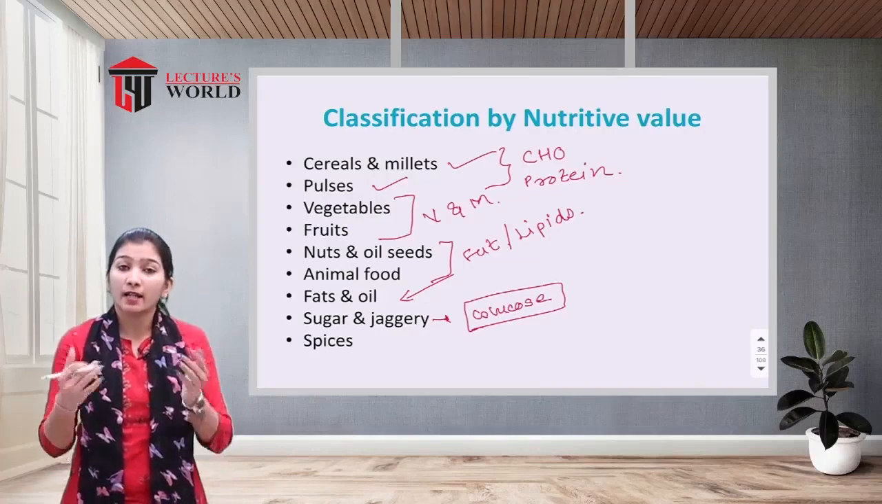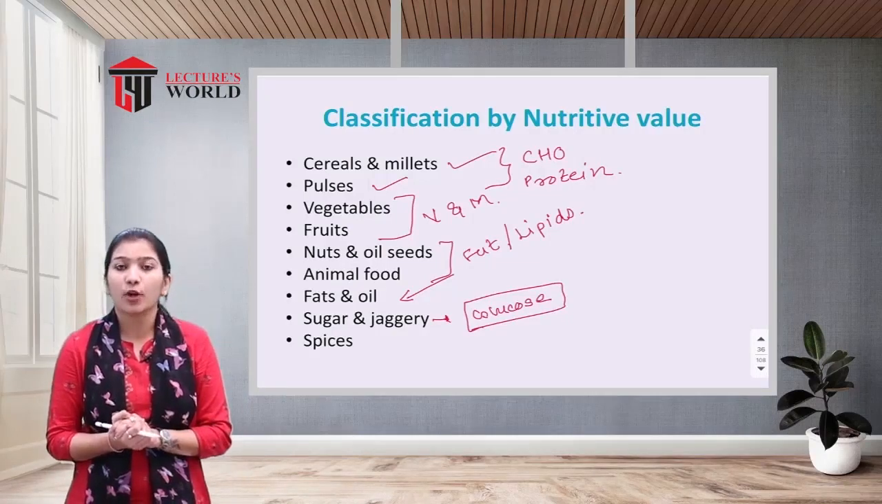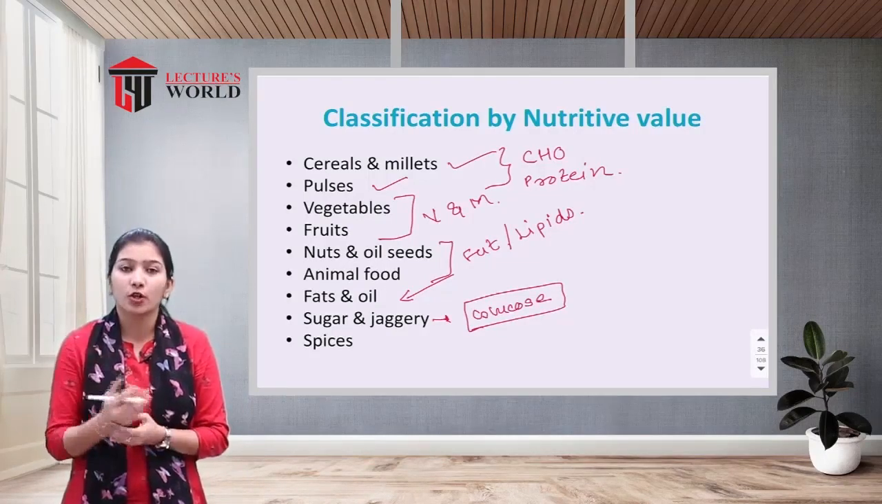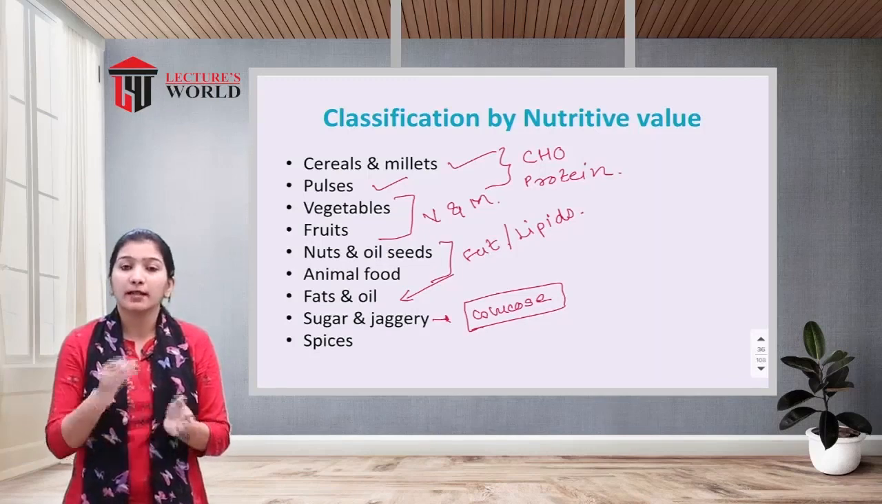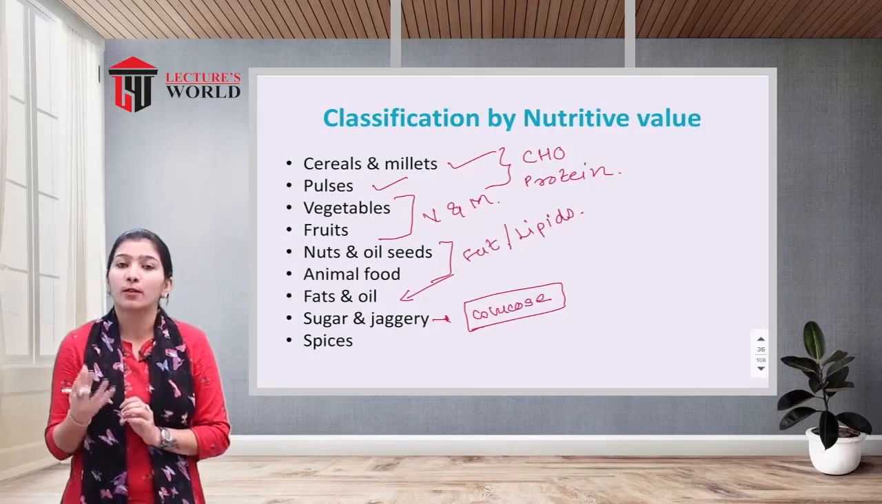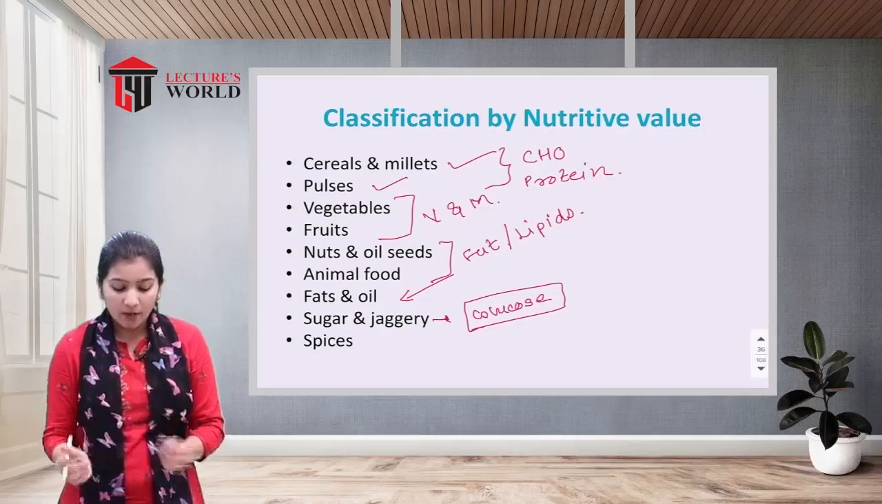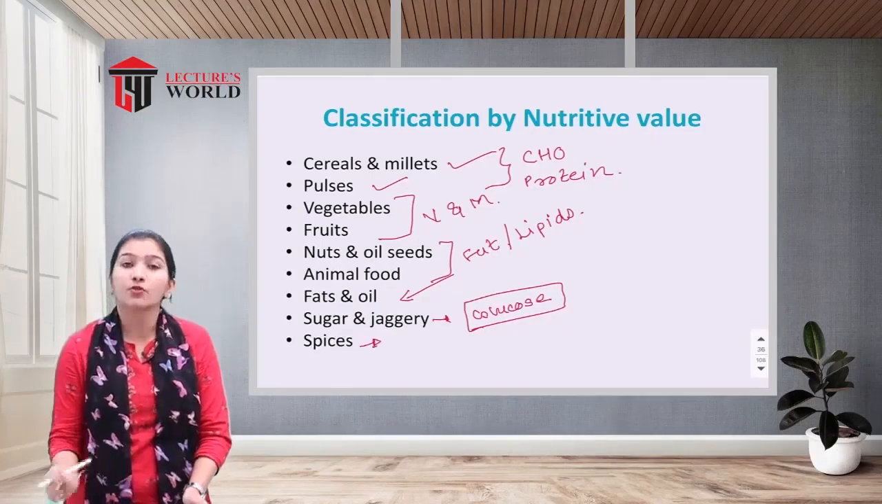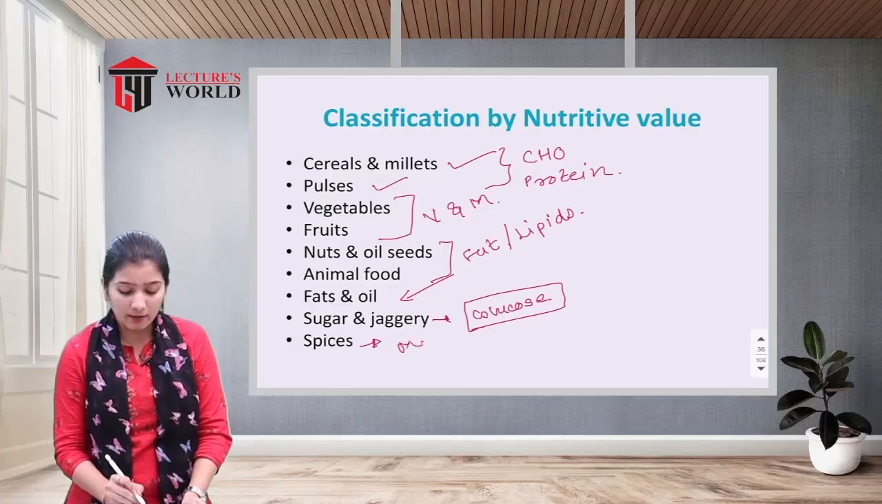Whenever you are having any kind of carbohydrate-rich food, or any kind of sugar or jaggery, what happens? That is converted into glucose and stored in the form of glycogen in your body. And the spices are where you get the minerals.